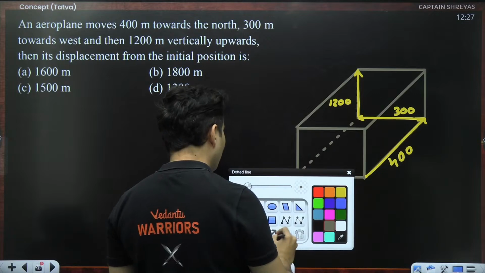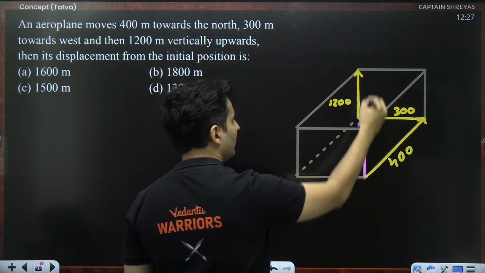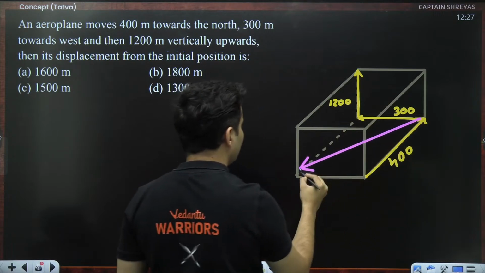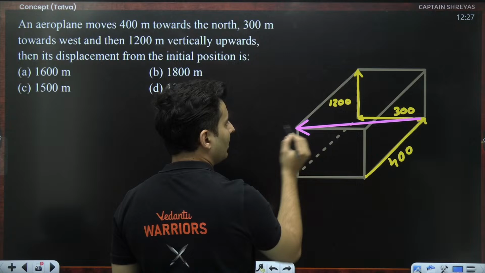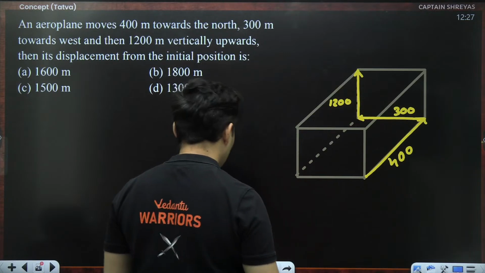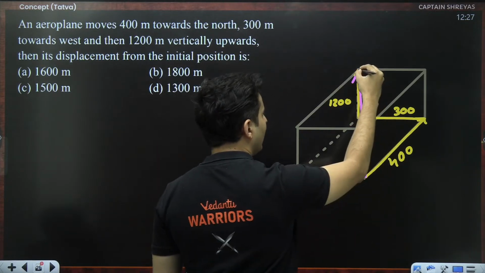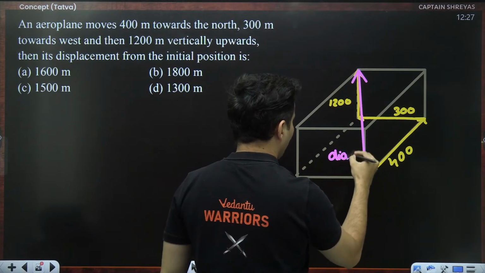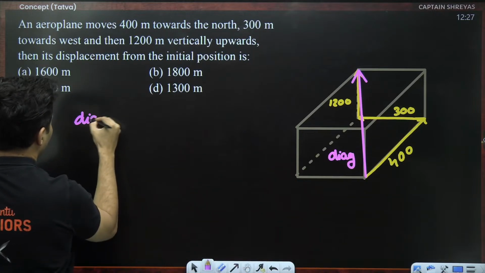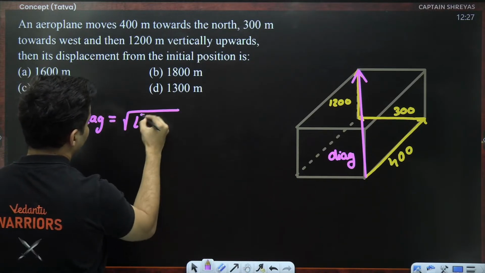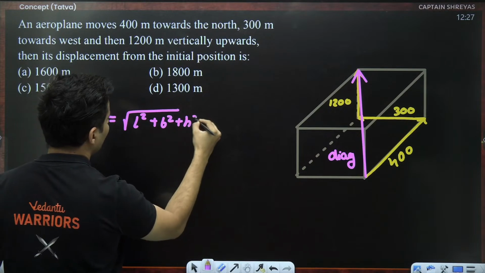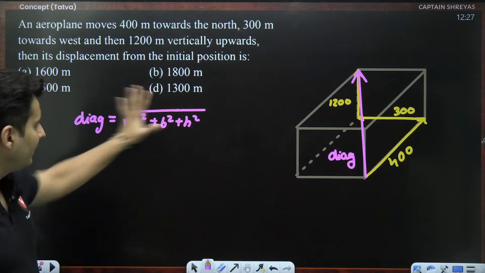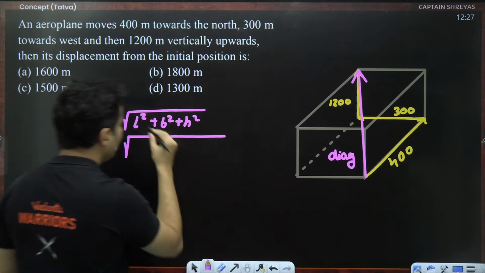So what you will be getting for the displacement is joining this vector from here to here. This is basically the body diagonal, just like joining this, the length of the body diagonal. The diagonal length is root of length square plus breadth square plus height square. This is a standard formula which you would have learnt at school level. If you have not, I am telling it to you now. So just square and add them.